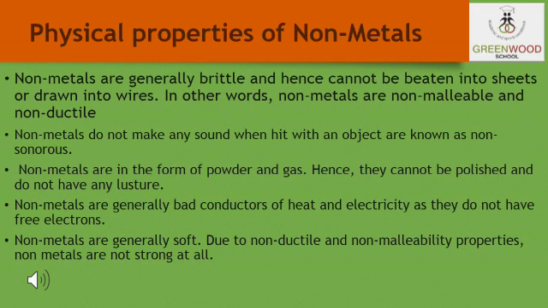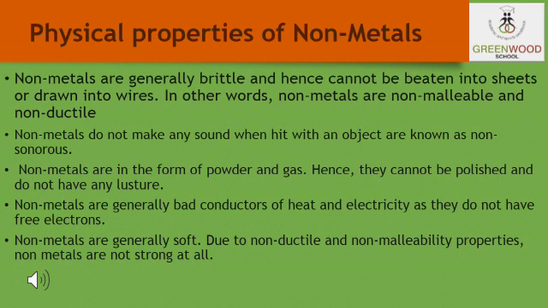For example, sulfur and phosphorus are non-metals in the form of powder, and they cannot be beaten further. That means they cannot be changed into any shapes. They are generally bad conductors of heat and electricity. Now, just as metals make a sonorous sound, non-metals are not capable of making any kind of sound when hit hard. So they are non-sonorous.